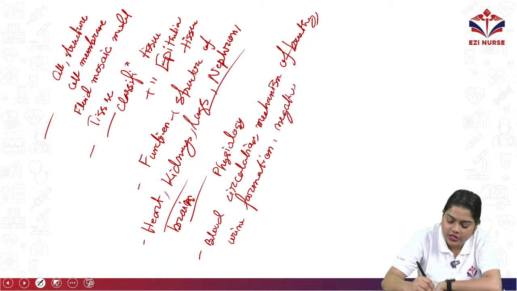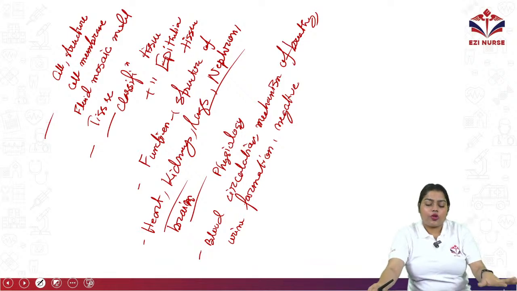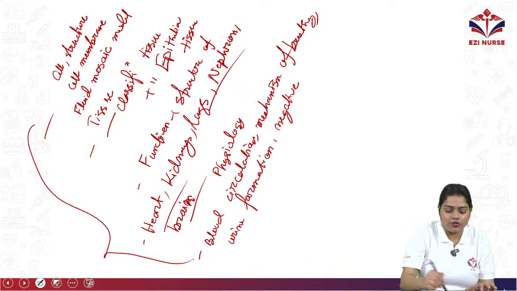What is negative feedback? It can come. So from this only your questions will come for anatomy and physiology.